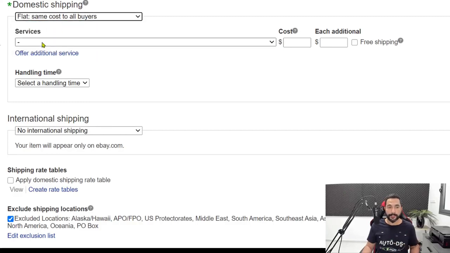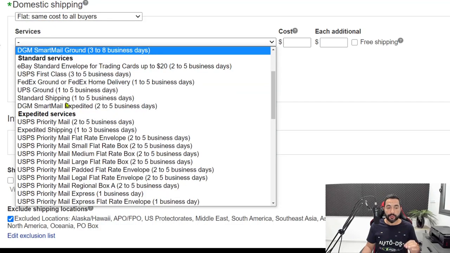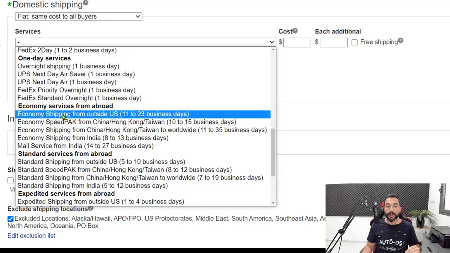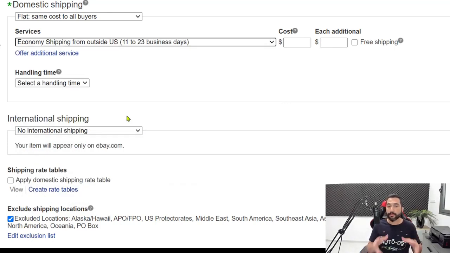cost to all buyers. And in the services, we're going to scroll down, and under the economy services from abroad, we are going to choose economy shipping from outside the US, 11 to 23 business days. This is the most suitable policy when it comes to products that are coming from AliExpress. And if and when you find sellers that ship their items much quicker than that, then you can use different policies for them.